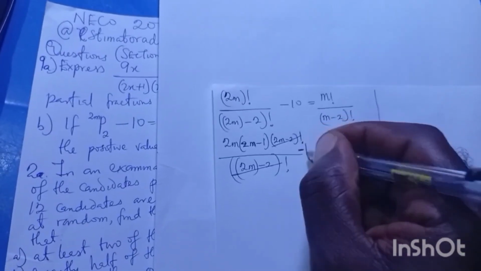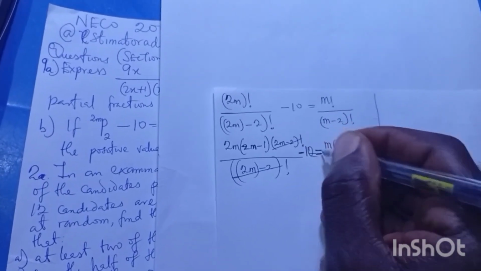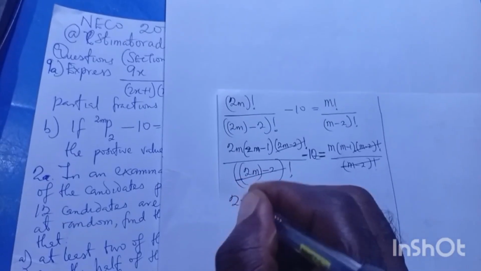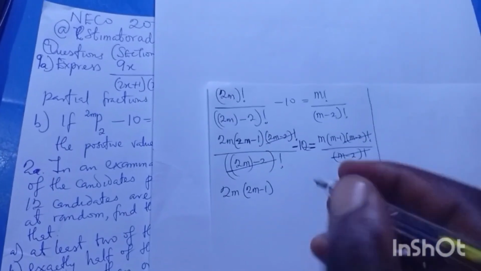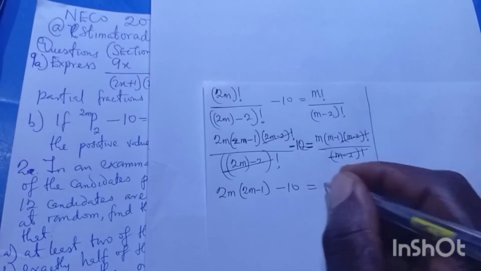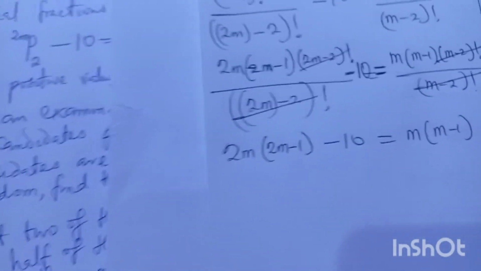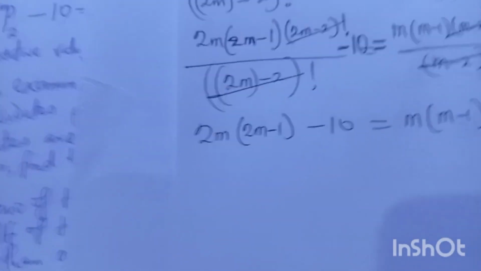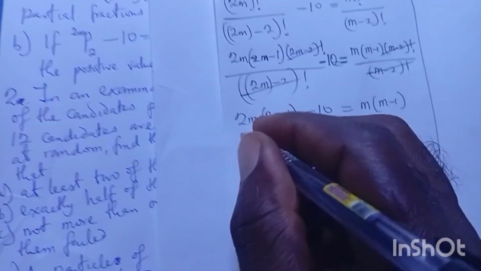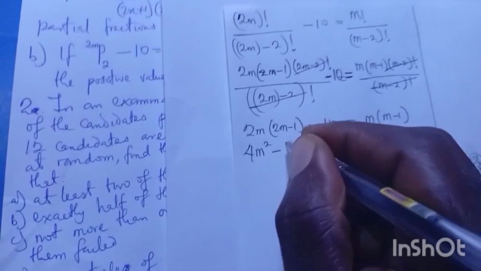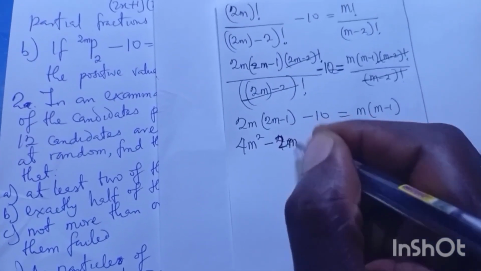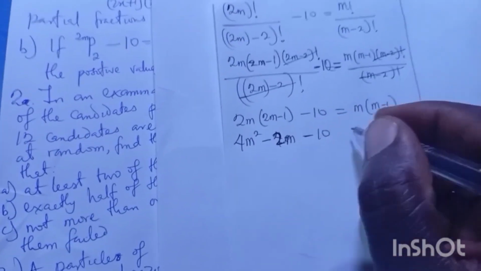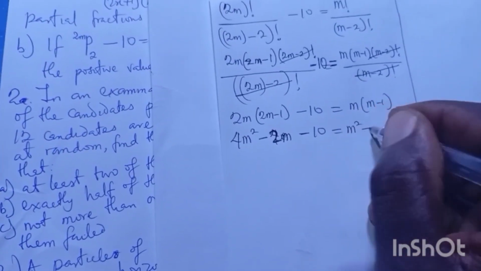But remember, we have minus 10 here to recognize. So I'll be having 2m bracket 2m minus 1, minus 10 equals m times m minus 1. From here we can expand. Let's multiply open this bracket: 4m squared minus 2m minus 10 equals m squared minus m.